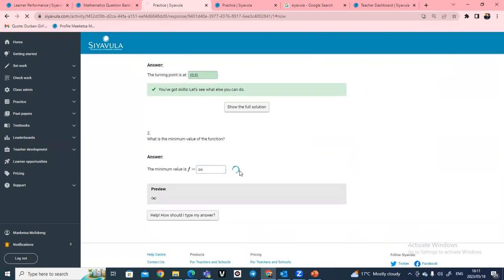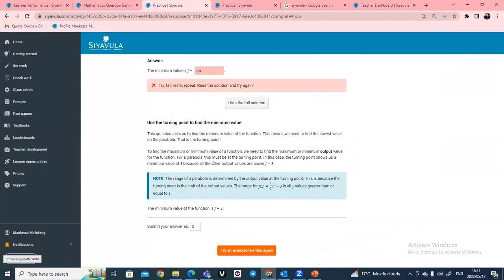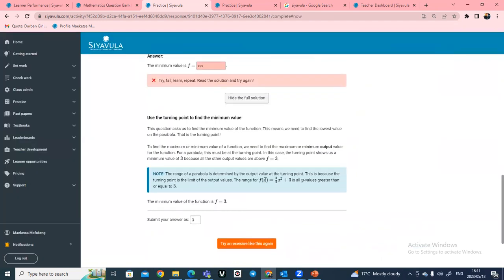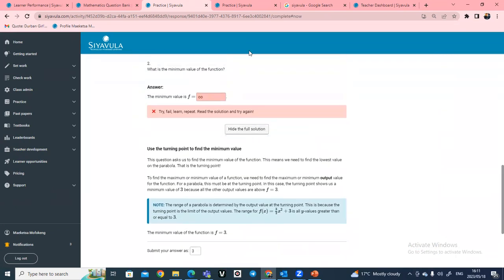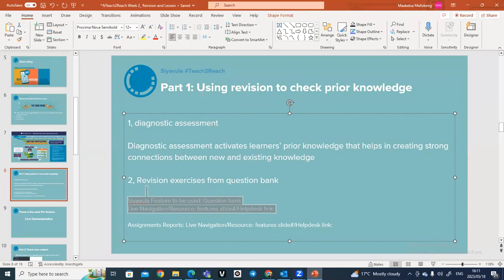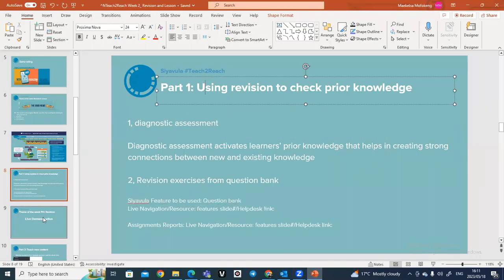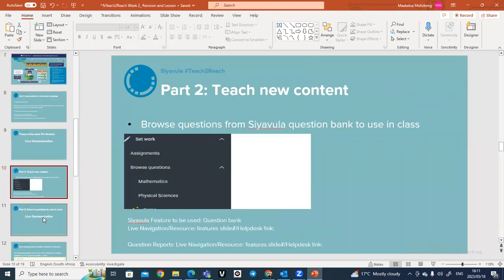So let's see the answer. And then, if you don't know the answer, obviously, Siyavula will mark you automatically and show you how you were supposed to work out that answer there. All right. And then from there, that's how we activate our learners' prior knowledge using revision. All right. So we have done a live demonstration of how we activate the learner's prior knowledge.